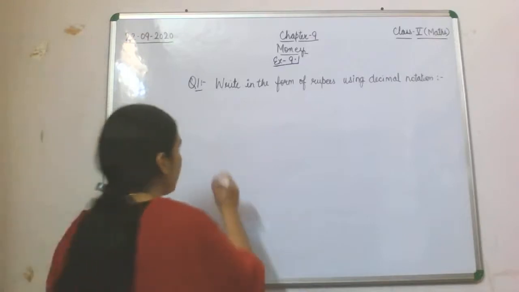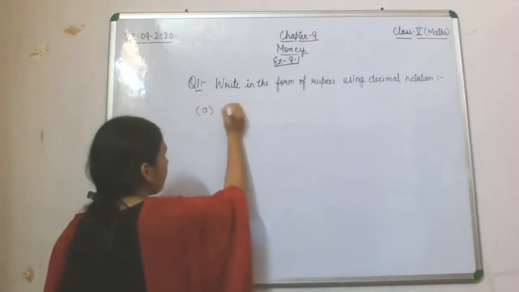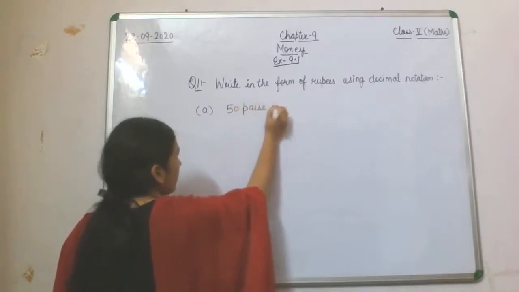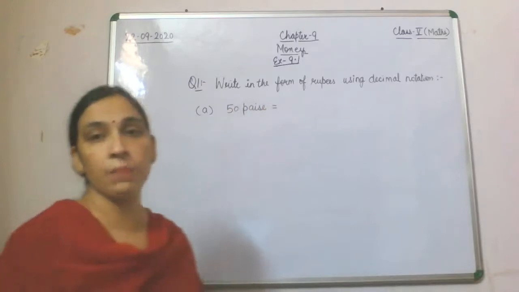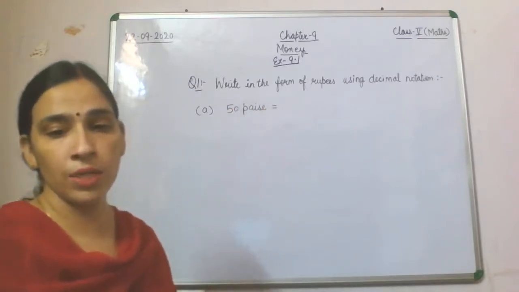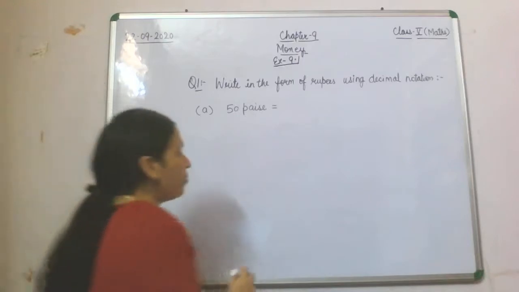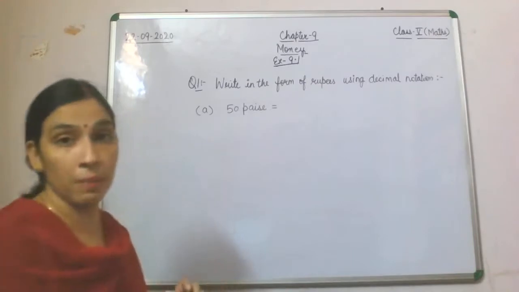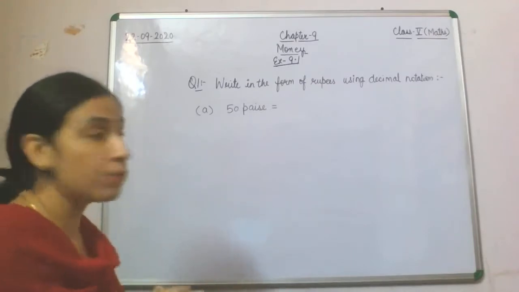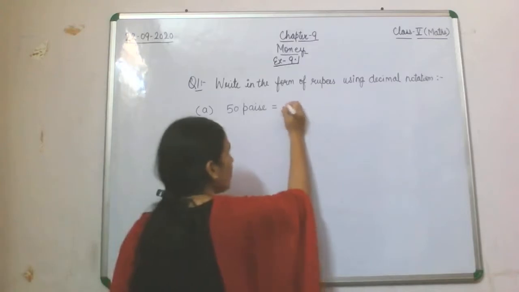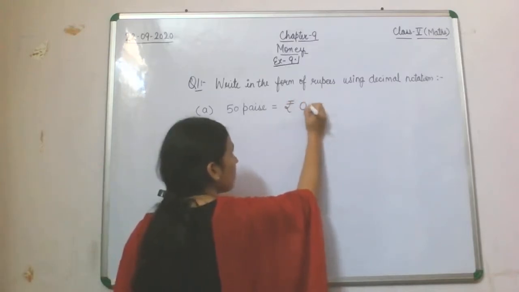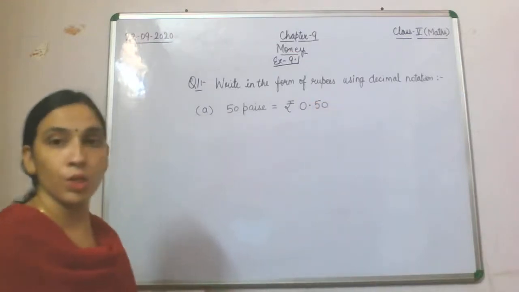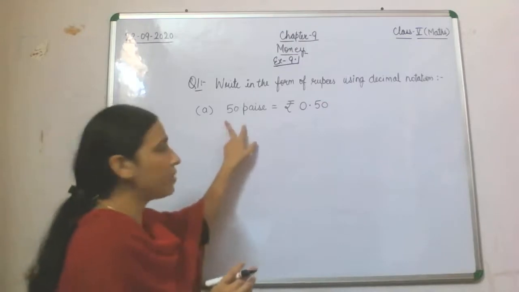Now A part is 50 paise. So how can you write this 50 paise using decimal notation? Simply, this 50 paise is the decimal part and the answer you have to write in rupee. So here the rupee whole number part will become 0 and this 50 we will write as paise. Do you understand what is given to you? 50 paise.